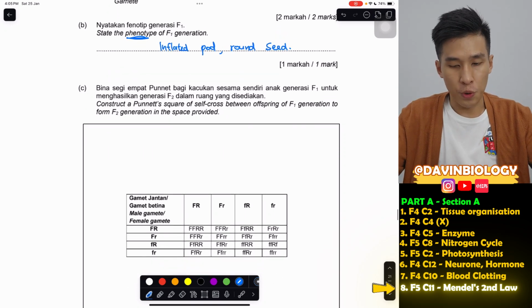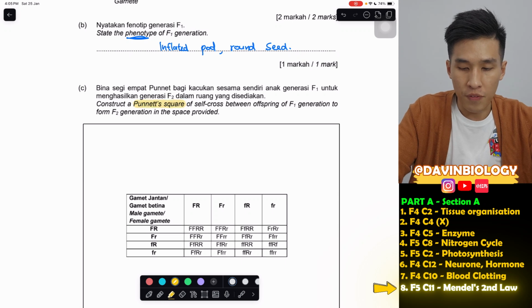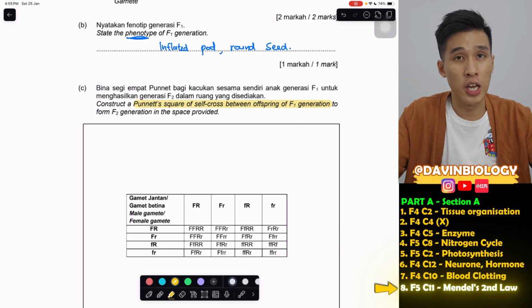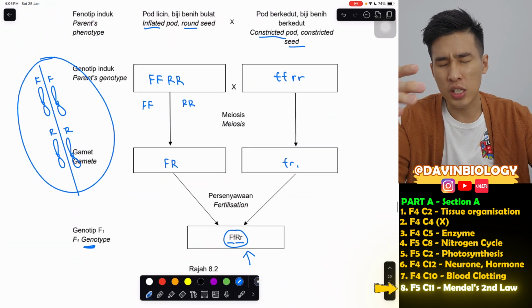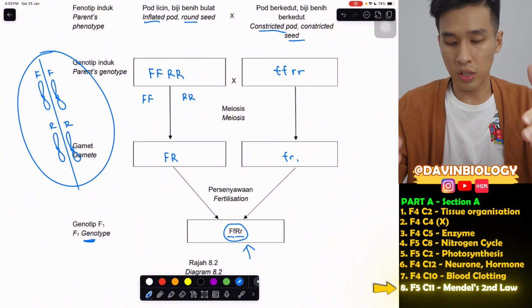Next, I already drew the answer for you here, because a Punnett square is very easy. So construct a Punnett square of a self-cross between offspring of the F1 generation to form the F2 generation. Okay, now this is for plants. Dihybrid inheritance, which we only do for plants. This is what they usually will ask.